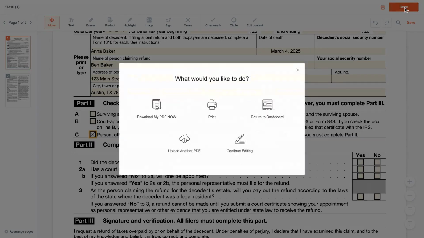Sign and date Form 1310, attach it to the return claiming the refund, and you're done.